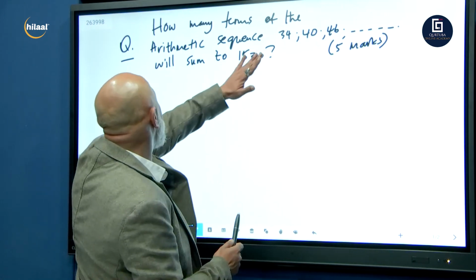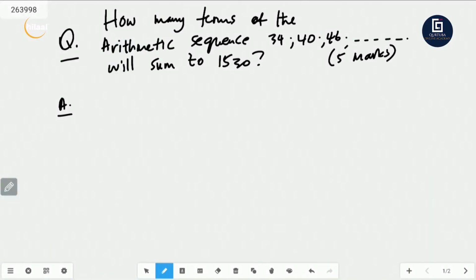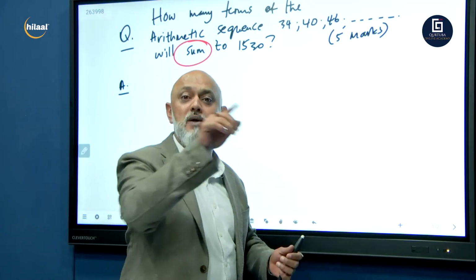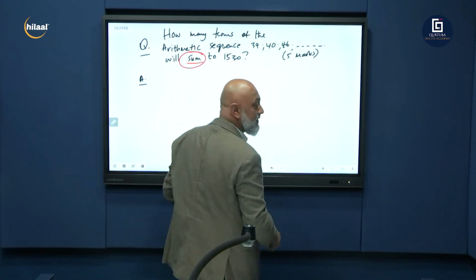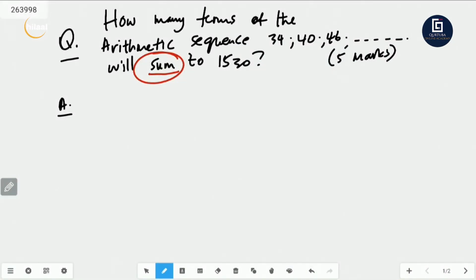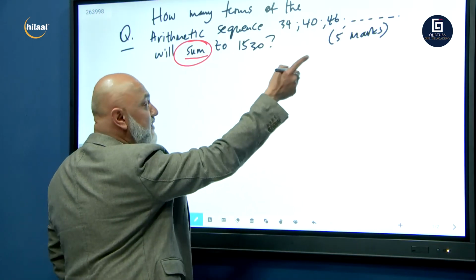Okay, so how many terms of the arithmetic sequence 34, 40, 46 will sum? The key word here, guys, is sum. Although this is a sequence, 34, 40, 46, they don't put a plus there, but they use the word sum, so that means it's a series. So now we go straight: the last term is not given.